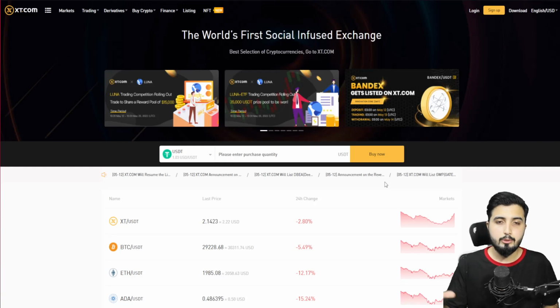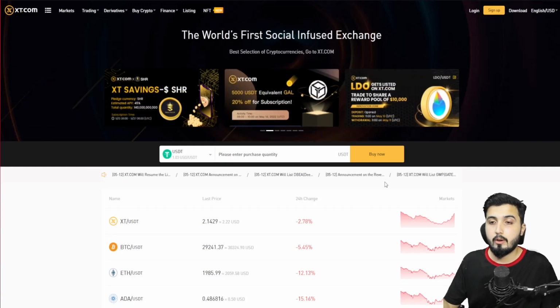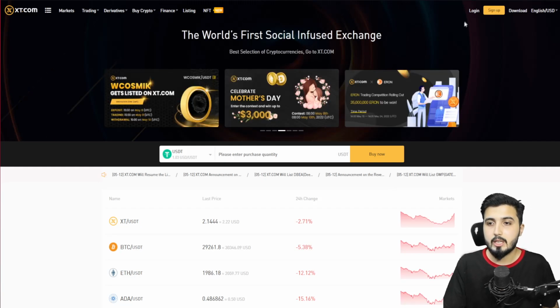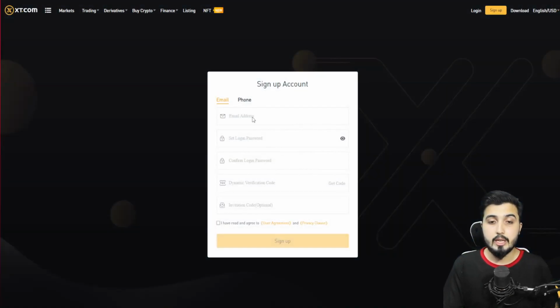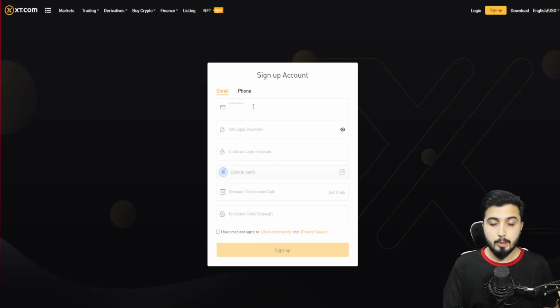And now this brings us to how you can register on the XT exchange. The process is really simple. I already have signed up using my email, so it's not going to let me use that again, but you can see the process is entirely simple. You're going to put down your email address, set up a password, and confirm the password. The dynamic verification code, you get when you put in your email address. You click on get code, and it will send an email there with a code.